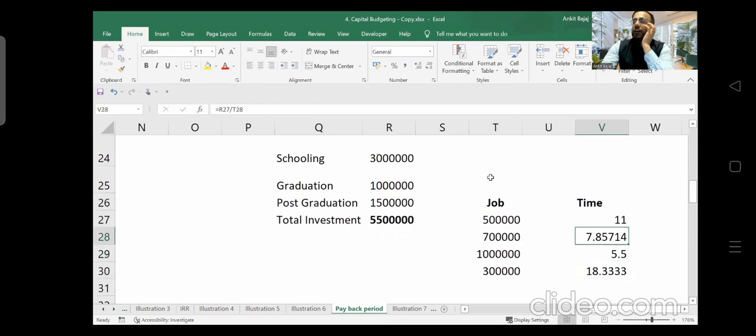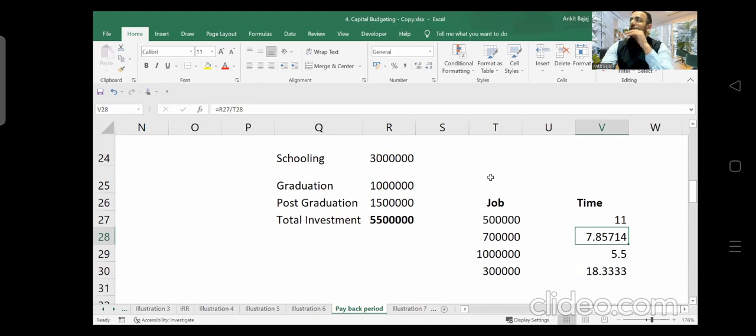So you just think about how much your parents have spent, and in how many years you will be able to recover that amount. Definitely you won't be giving back that money to your parents, but still what you can do is calculate the payback period, right? How much your parents have invested and what kind of package you are getting. So if your package is going to be high, definitely your payback period is going to be shorter.